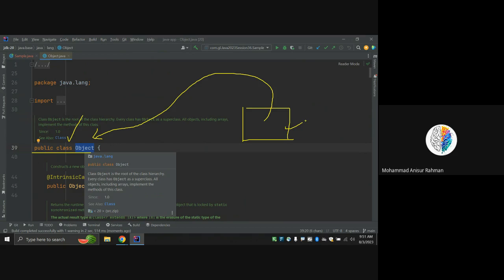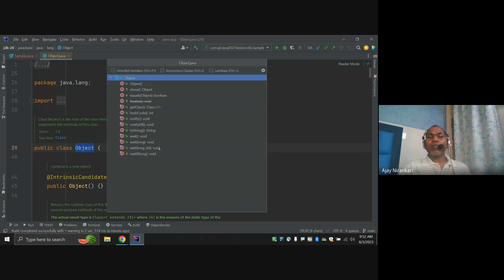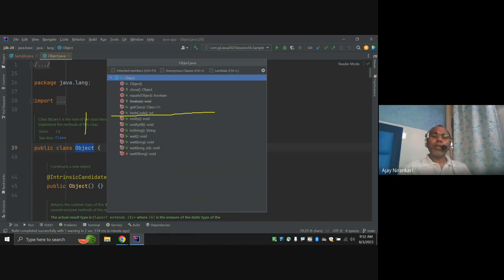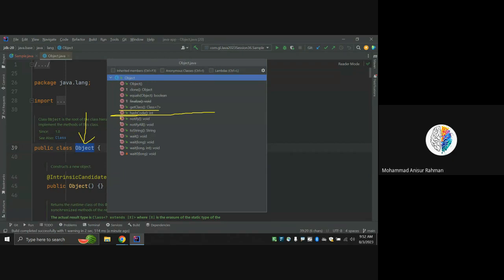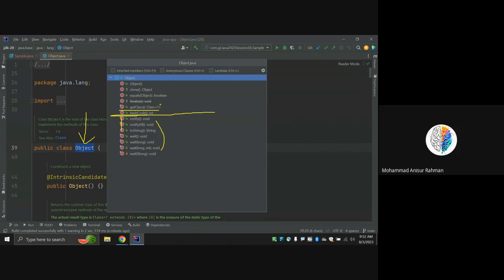Due to that, I can invoke these methods. Notice here, this is the method I call, hashCode. These methods are defined inside your Object class. Due to inheritance, you are able to call methods like hashCode, getClass, notify, wait. These are the methods available for each and every class.